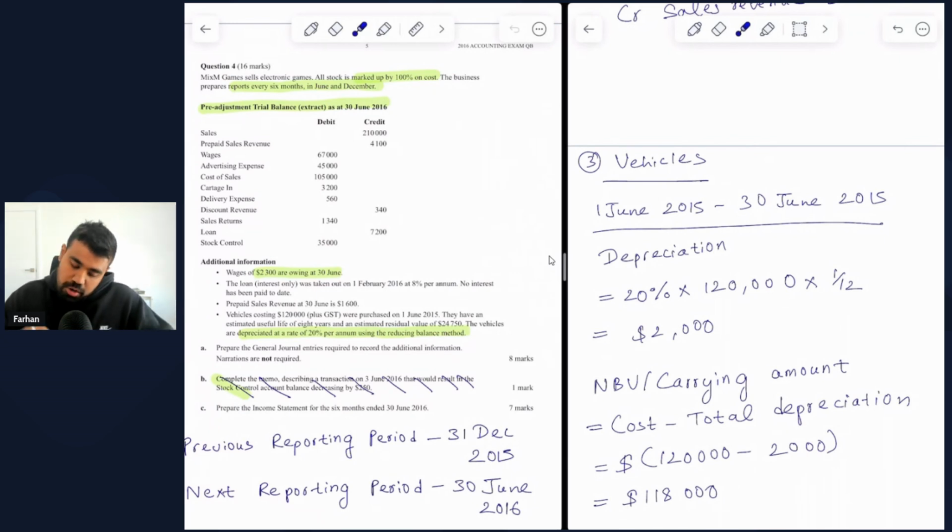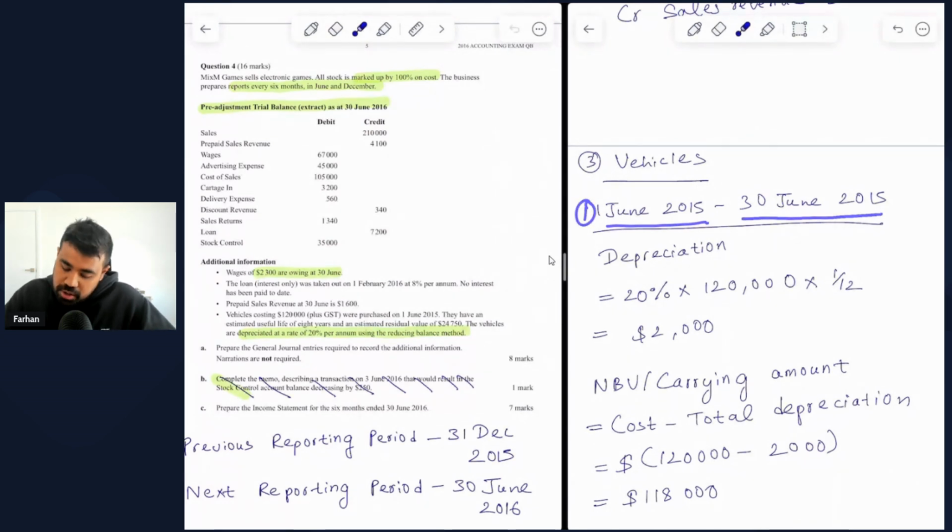All right, so on the right-hand side, see what I've done. So first of all, the first reporting period, given that the business purchased the vehicles of $120,000 on 1 June 2015, will be only for the month of June, which is 1 June 2015 until 30 June 2015. Because the vehicles were only used for 1 month in that reporting period.